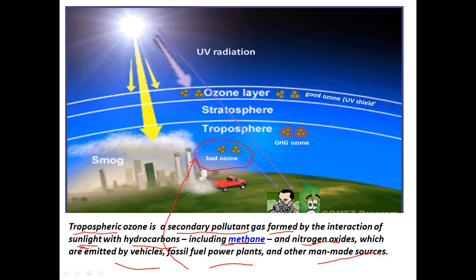And ozone that's present in the stratosphere, or stratospheric ozone, is what we call good ozone, because it protects us from harmful ultraviolet radiation. Nowadays we are seeing that this tropospheric ozone, the bad ozone, is increasing in the air that we are breathing, and the good ozone present in the stratosphere is decreasing. This decrease or thinning of stratospheric ozone is called ozone layer depletion, which would be our next topic. In our next topic we would study the causes and factors that lead to the depletion of the ozone layer.